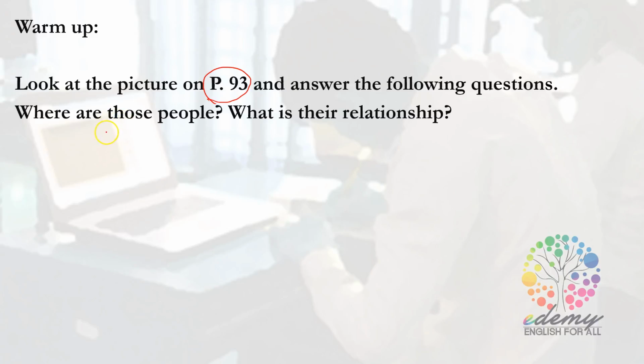According to my opinion, when I look at the picture, I can see that there are two guys and two girls. And where are those people? For me, I think they're at school. Why are they at school? I can see that these people are the same age, and in the picture, the environment seems like a school. So I feel that it is at school. And what is their relationship? I think that they're at school, so their relationship is friends. They must be friends with each other. So here is the answer to the warm-up questions.